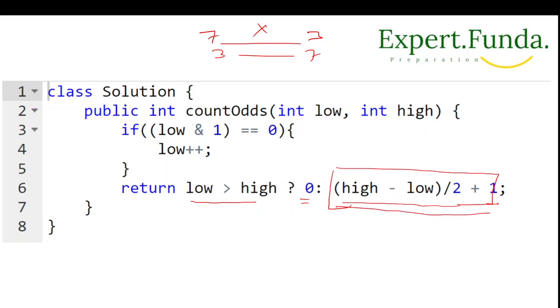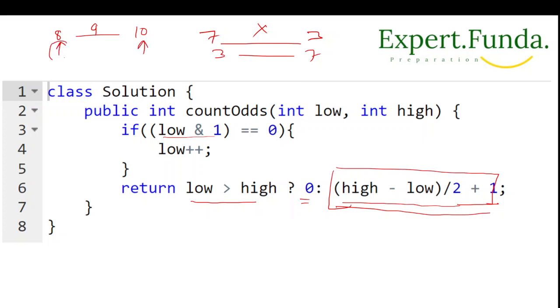Now if we talk about this low, first we will not check the value of low. We'll simply check if it is odd or even. We'll check with the one shift, using bit manipulation: we check low and 1, and if it is equal to 0, it means low is an even number. So we are talking about 8 to 10, right? How many numbers do we have? There is a 9, so we consider this as our low and this as our high.